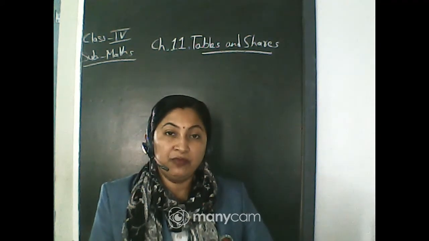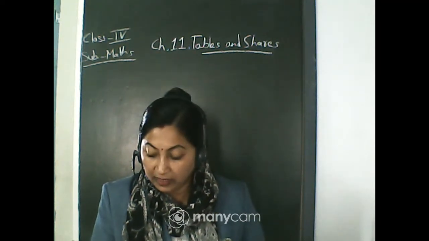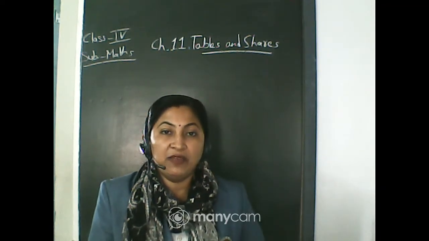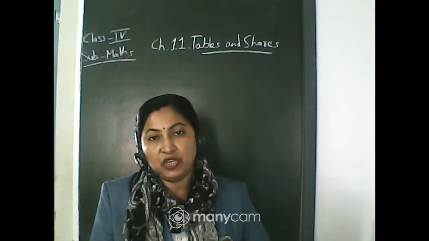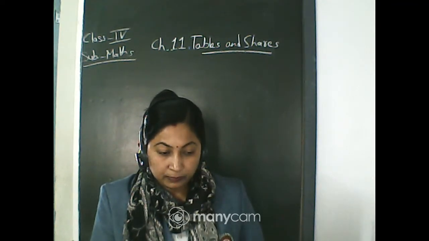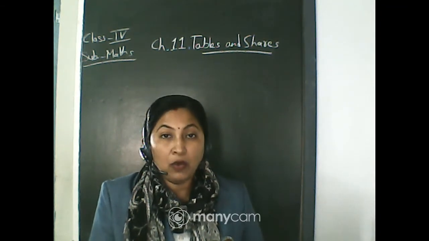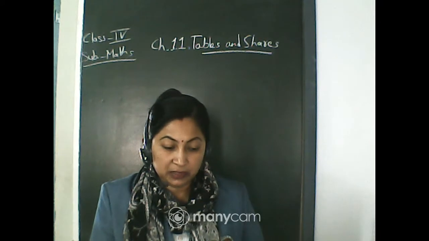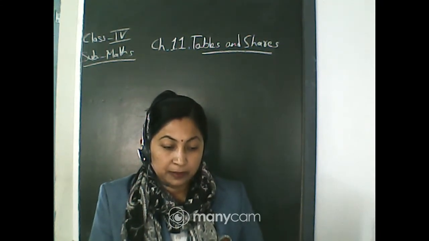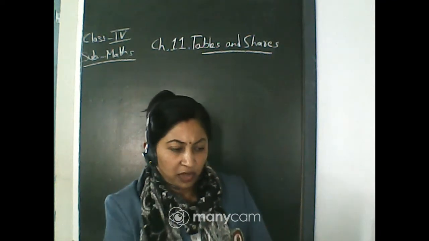Now, Leela, she was sick and she has not gone to school for 21 days. You have to find out how many weeks it is. That means the days are given. You have to find for how many weeks she has not gone to school. Okay. Exactly, you are giving the answer 3 weeks. It is correct, because how have you got 3 weeks? Can you tell me how you have got 3 weeks?